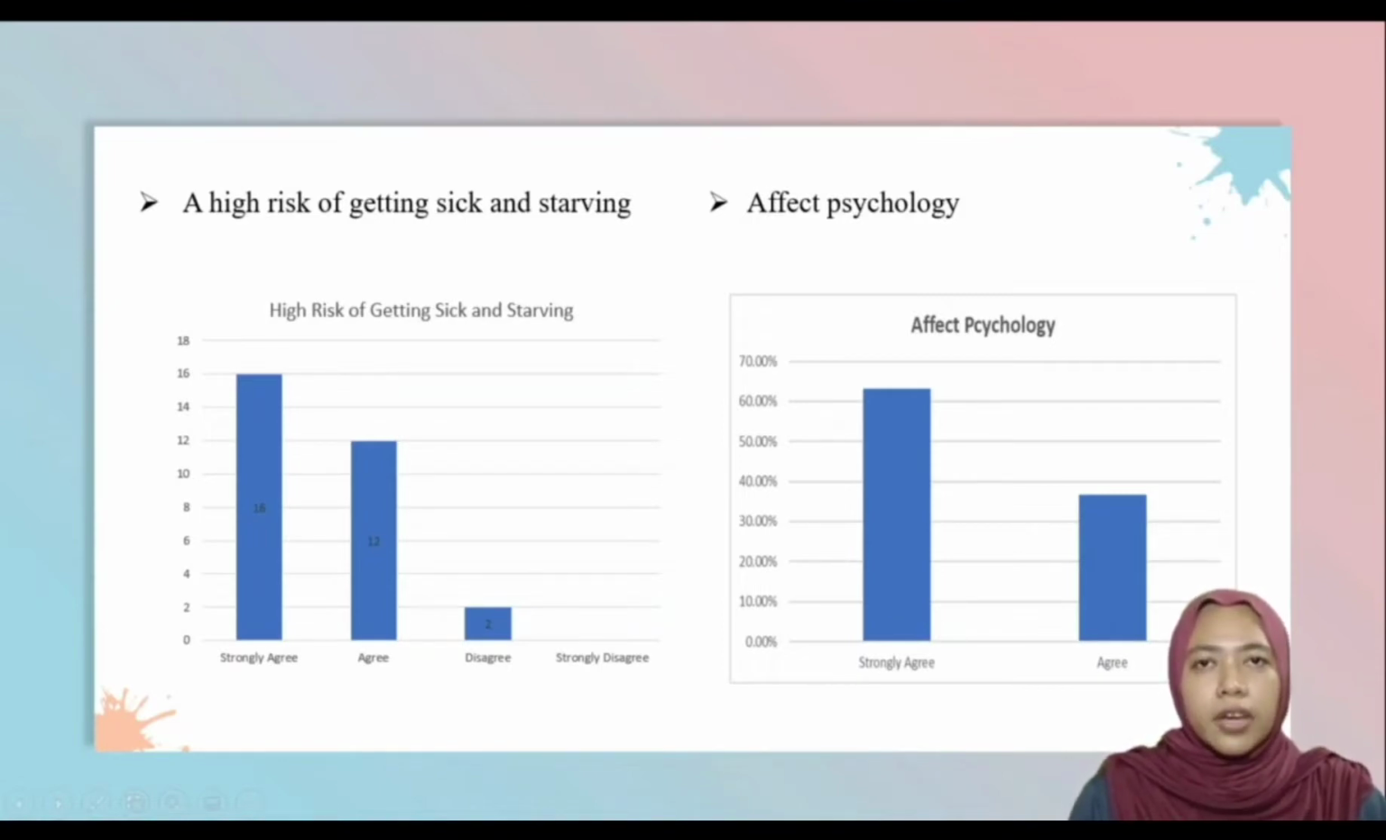The fourth one is affect psychology. Based on graph above, the result of the study showed that 36.7%, equivalent to 11 people, respondent agree, and 63.3% strongly agree, equivalent to 19 people, respondent that one of the impact of flood is effect to psychology. This is because it will disrupt the emotional and physical of the community.